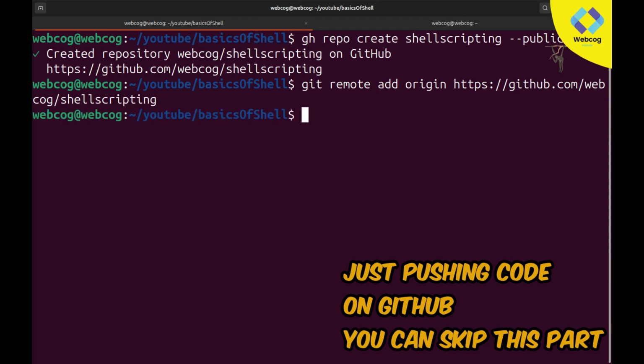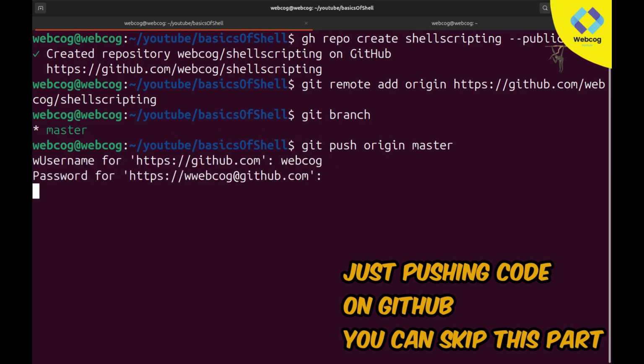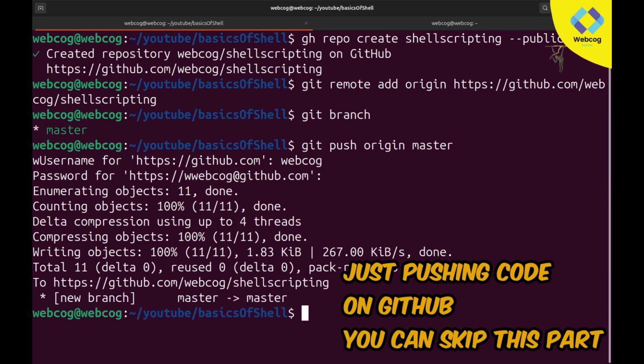Make sure the spellings are okay, and let's do git push origin master. Let me check my branch first. Git branch, okay, it's master. Git push origin master, and here I enter my username, my password, and the code has been pushed.